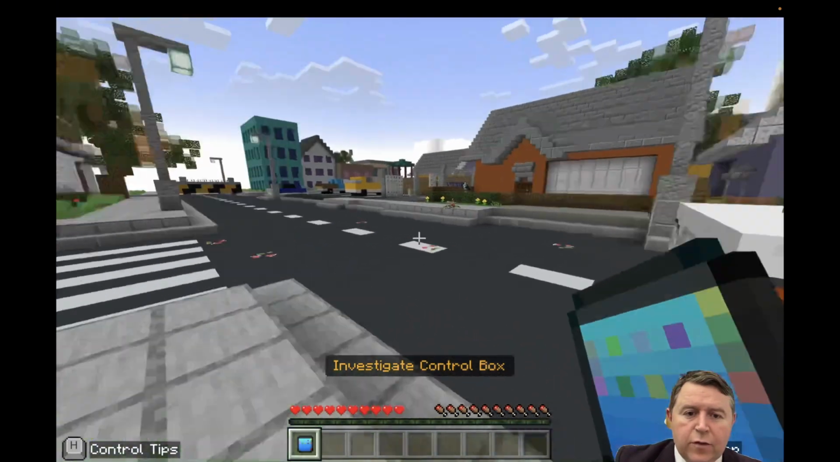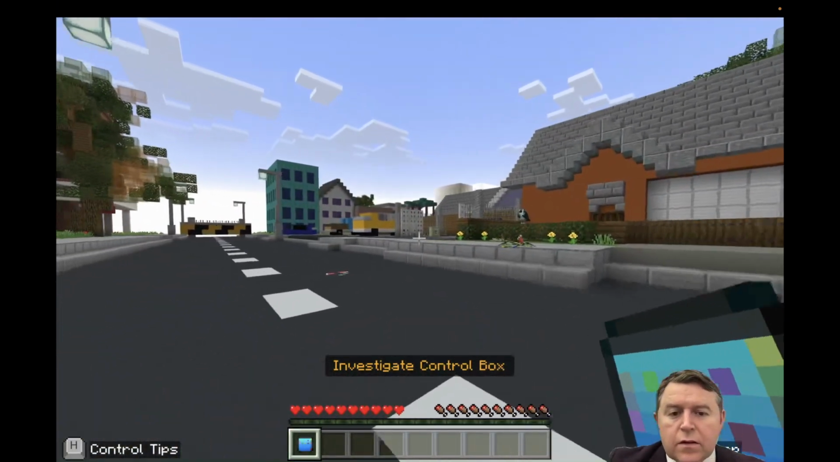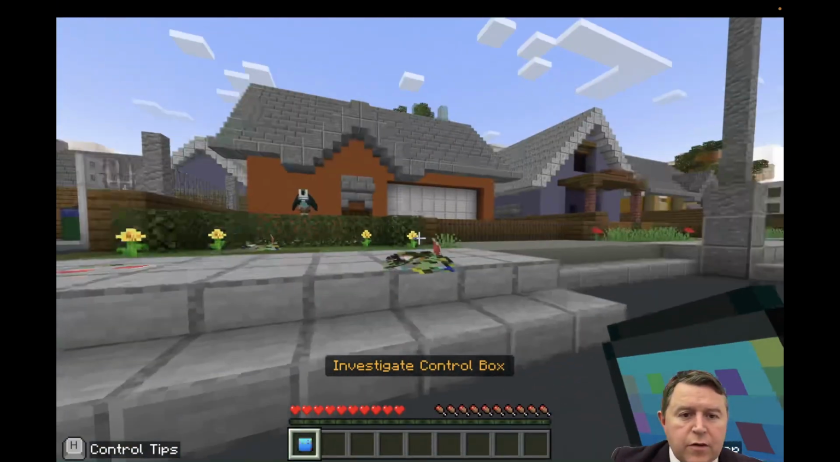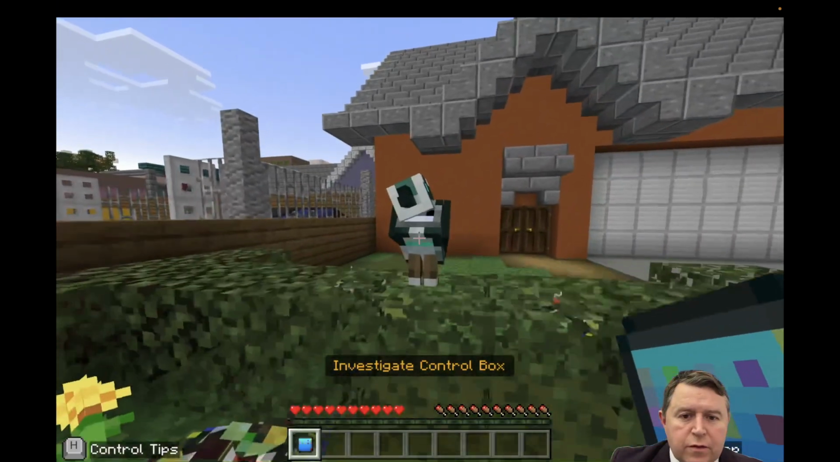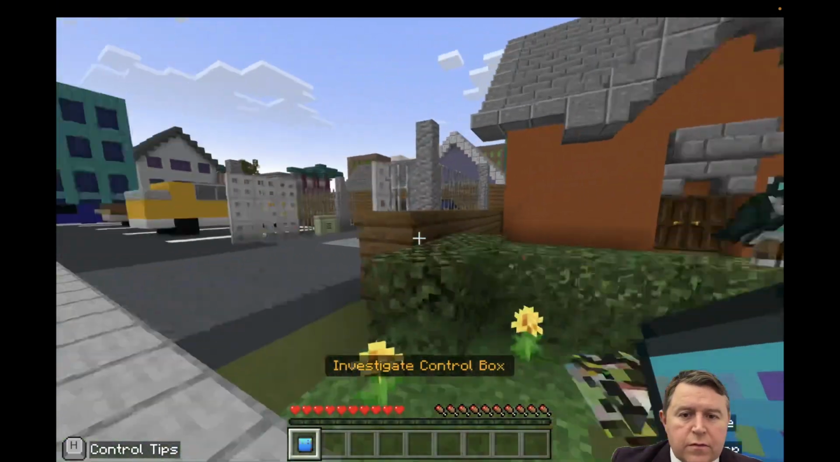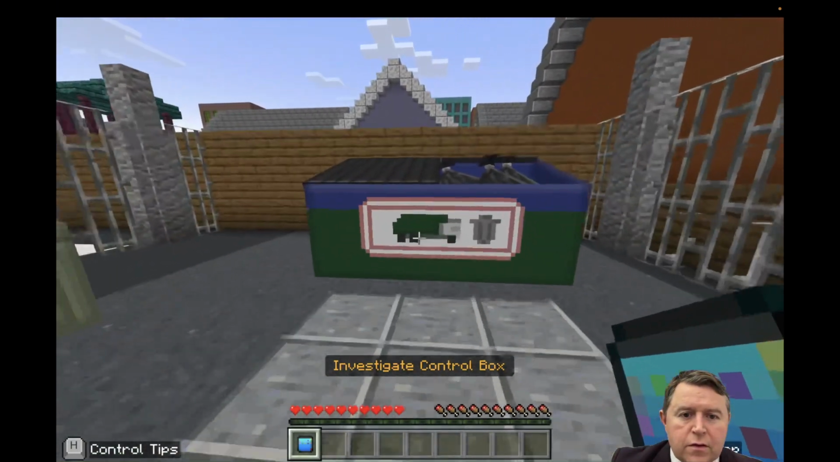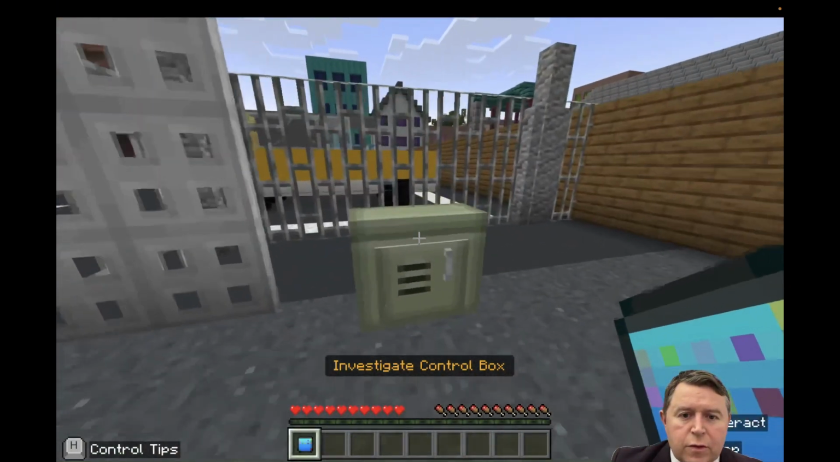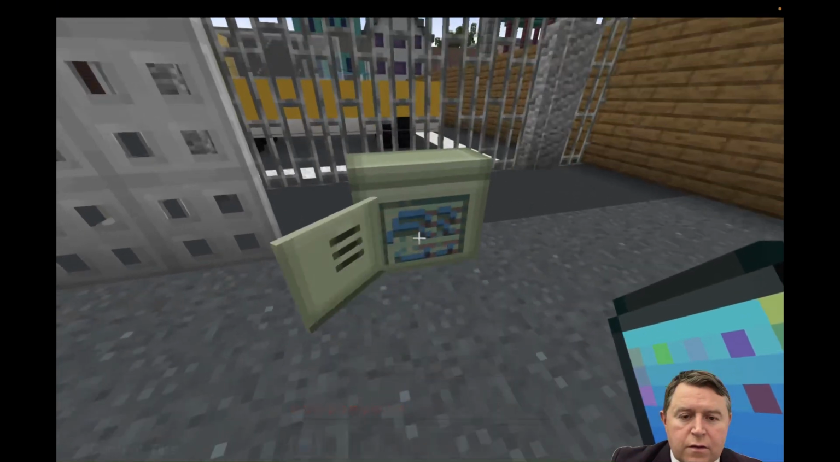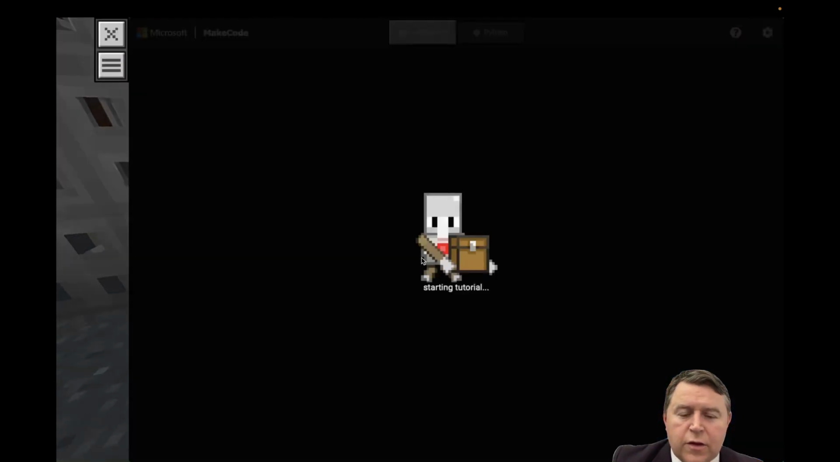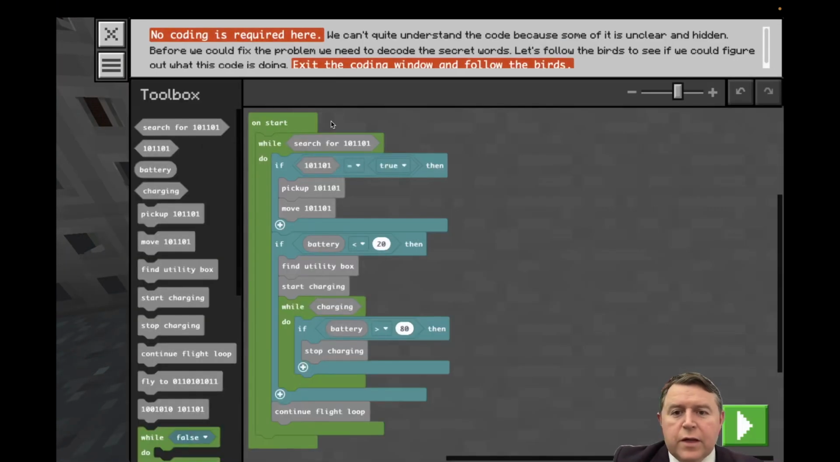Okay, so head over this direction then. I think I see something over here. Is this the control box? Right, so that's the control box. Okay, so no coding required here. We can't quite understand the code because some of it is unclear and hidden.